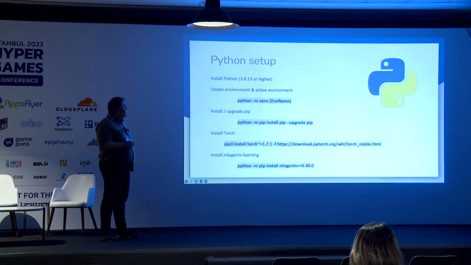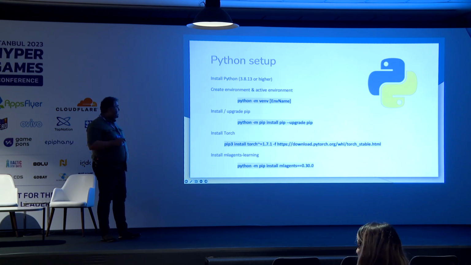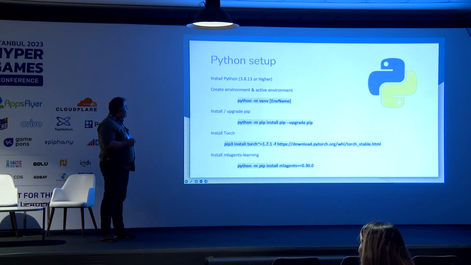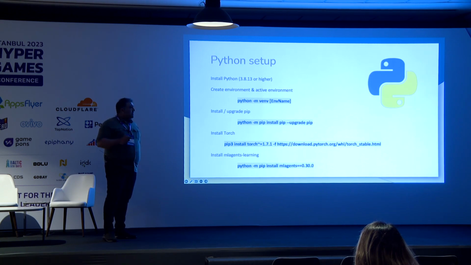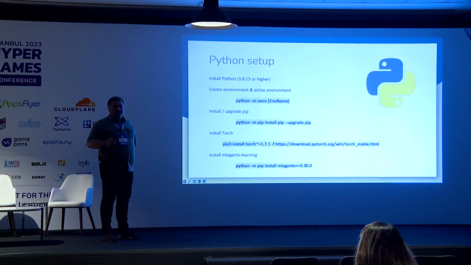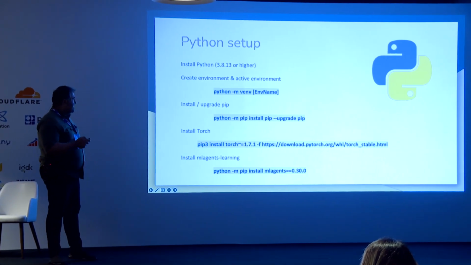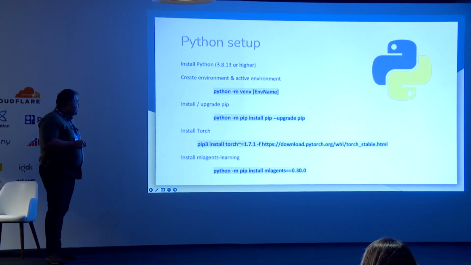It's preferred to install Python version 3.8.13 or higher, based on what the Unity ML Agents toolkit puts on their GitHub. After installing Python, we have to create an environment. Environments help Python interact with each project separately. This means you can create an environment for each project and they don't conflict with each other in config or setting. Then we have to install pip.